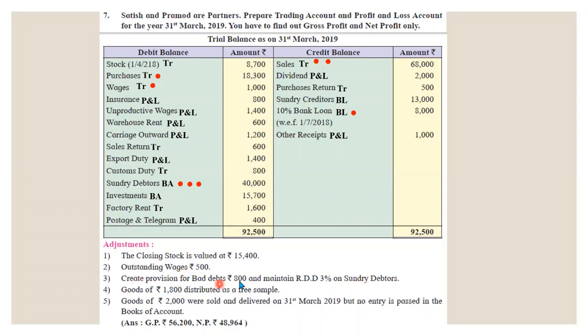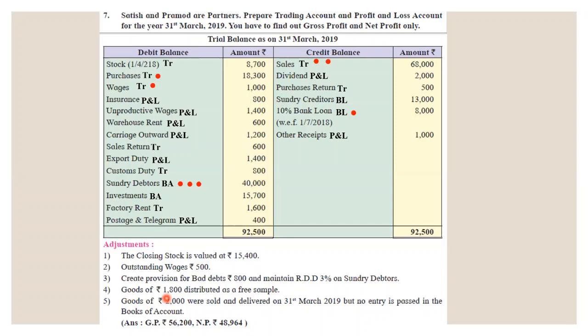Create provision for bad debt rupees 800 and maintain RDD 3% on sundry debtors. See, I have put two marks. One is for bad debts, second is for RDD. So two effects will be in debtors, another two will be in the P&L account. So we will see if we have any bad debts. There are no previous bad debts, so we will make a new point. If there are bad debts in the trial balance, then we would add this 800 to the given bad debts.